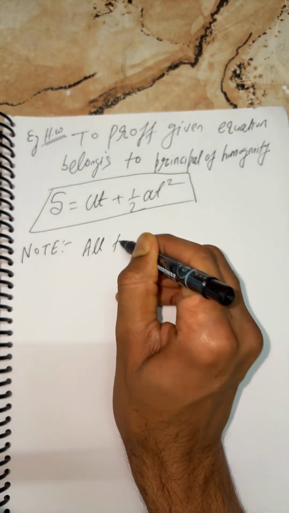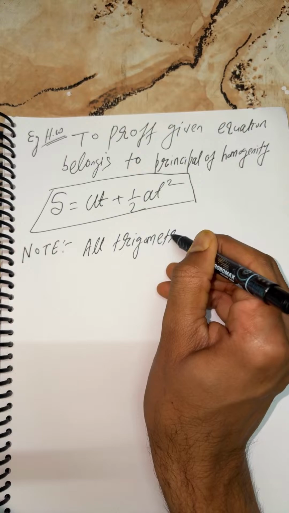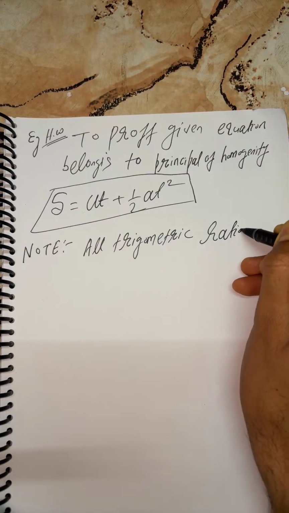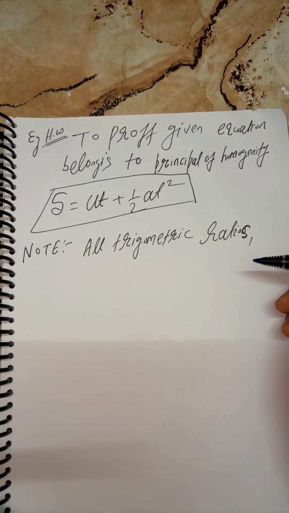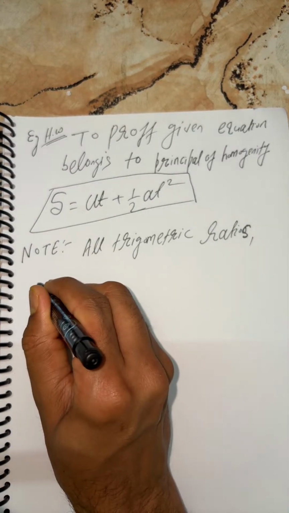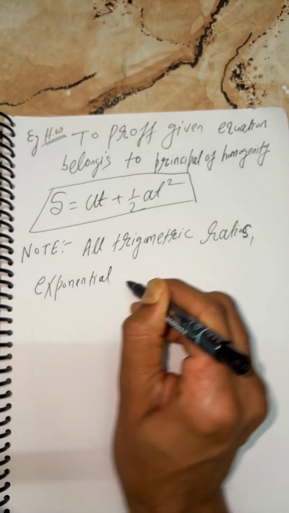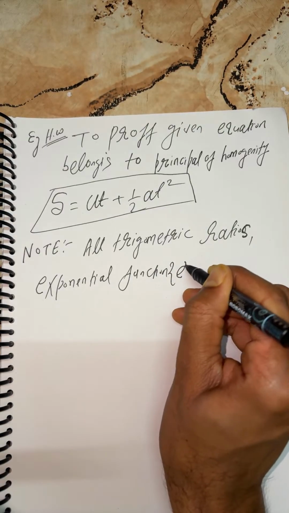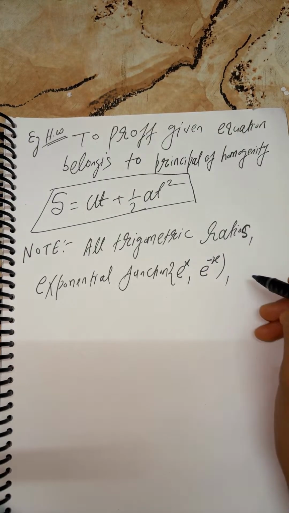All trigonometric ratios, exponential function like e to the power x, e to the power minus x.